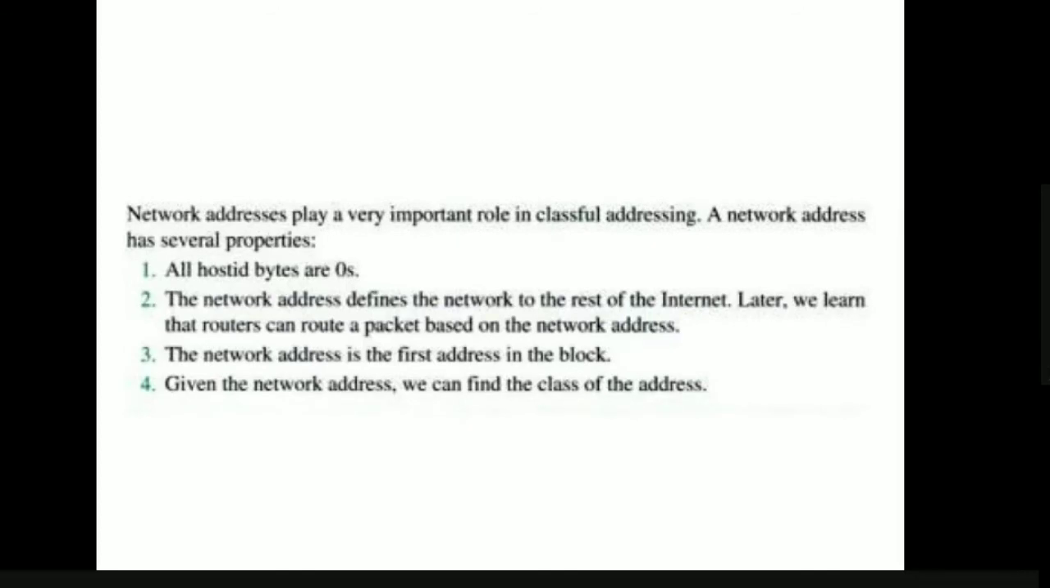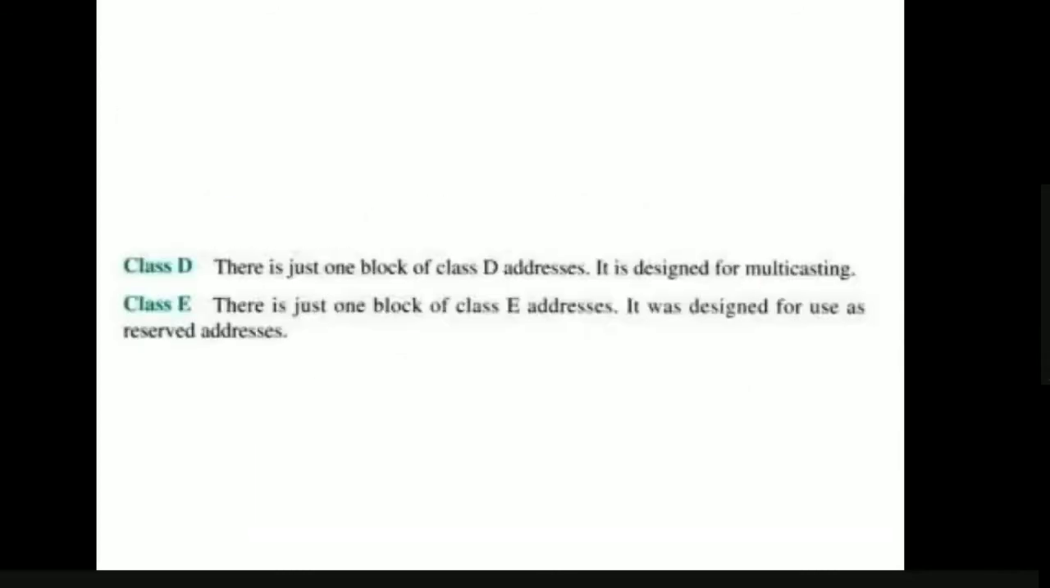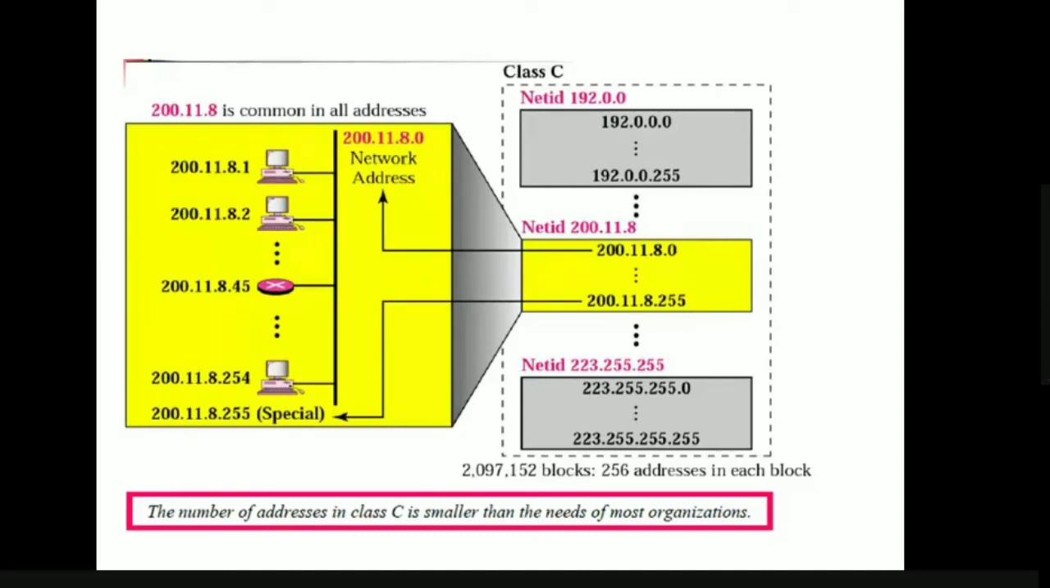The next property is that the network address is the first address in the block. We have seen this in the previous examples, right? On the left side, see here, the network address 200.11.8.0 is the first address of the block, and the broadcast address 200.11.8.255 is the last address of the block.